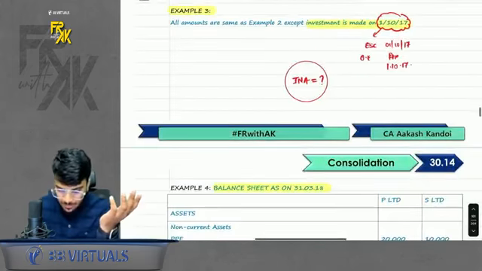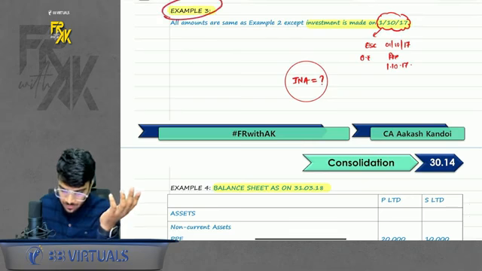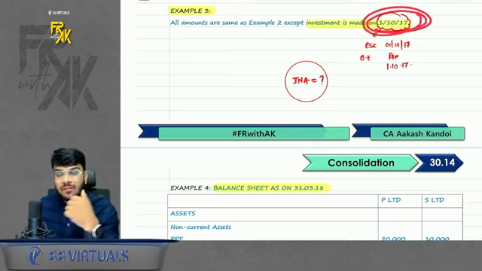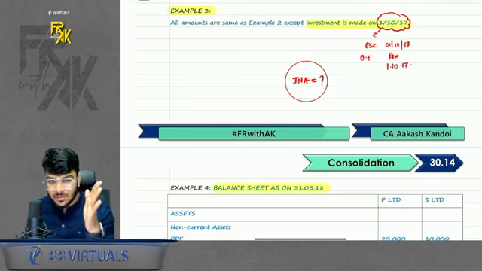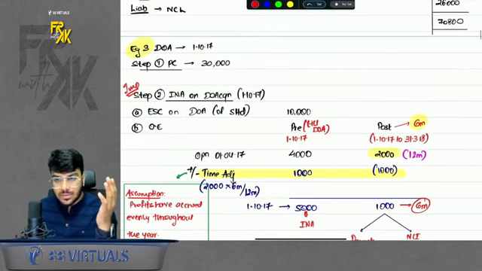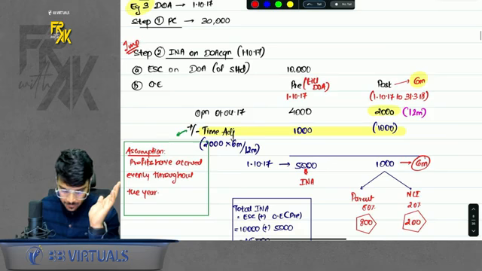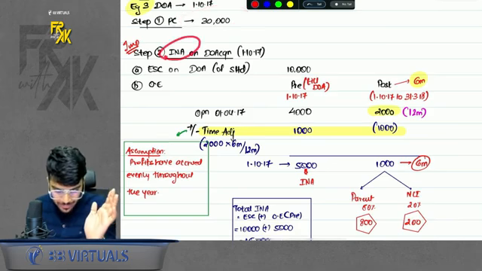Then we come on towards example number 3. What is there in example number 3? Only one part is different: the date of investment is 1st October 17. That means you have invested in between the year. So the PC first step is the same. Now come to INA.